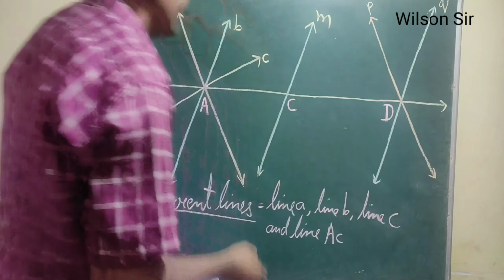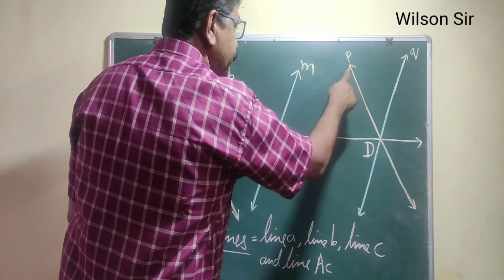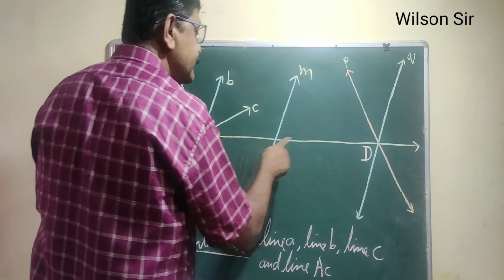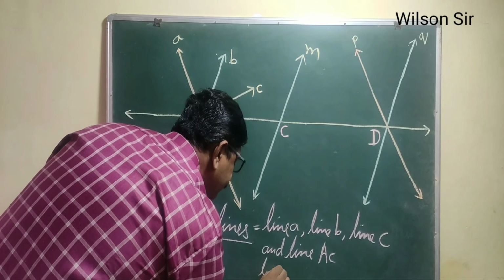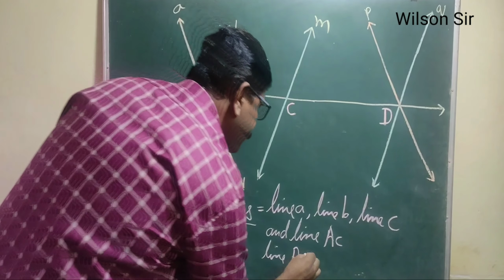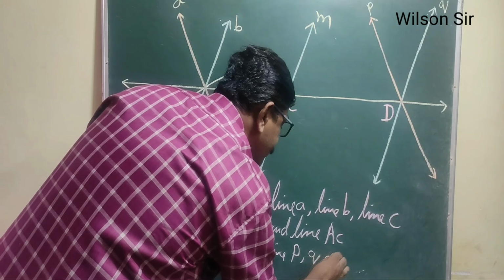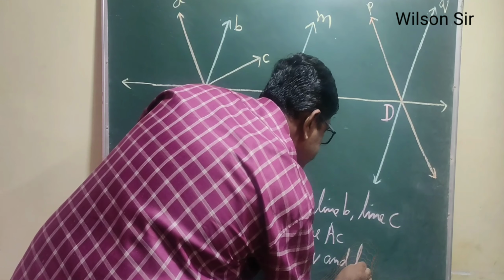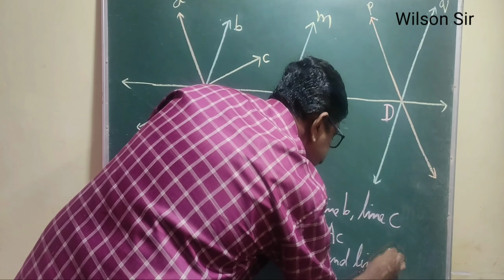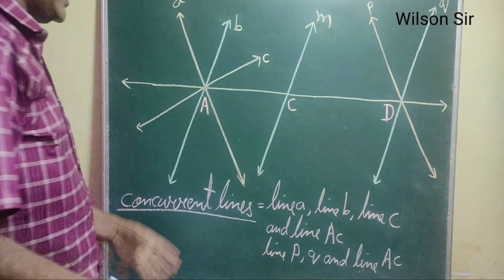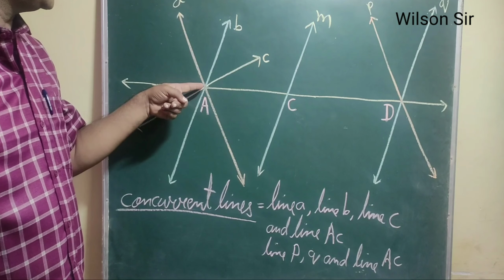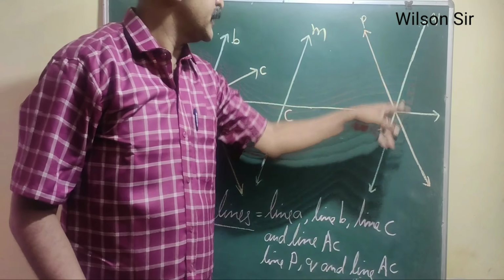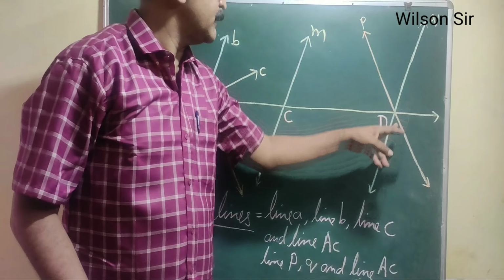In this part we have seen these are concurrent lines, and here also line P, line Q, and line AC are concurrent lines, because all these lines pass through a single point A, and here these lines pass through a single point D, so these lines are called concurrent lines.